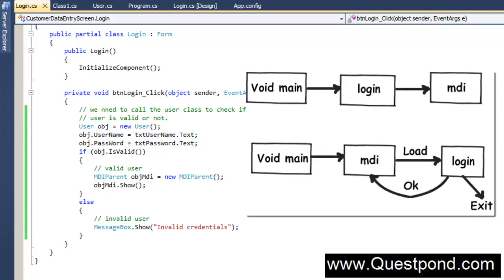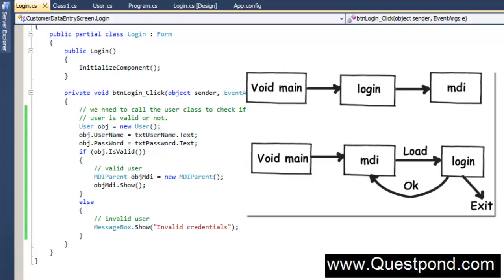So a better approach would be that from the static void main, we first pop up the MDI parent. And in the MDI parent load, we pop up the login form. And the login form will not close until you put a proper username and password, right? Once you put a proper username and password, the MDI form will unload the login form and will start running the application.